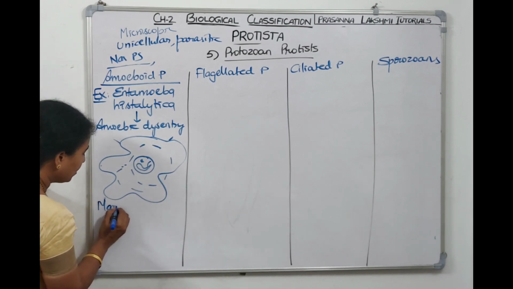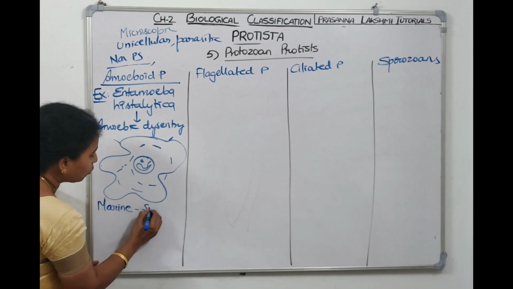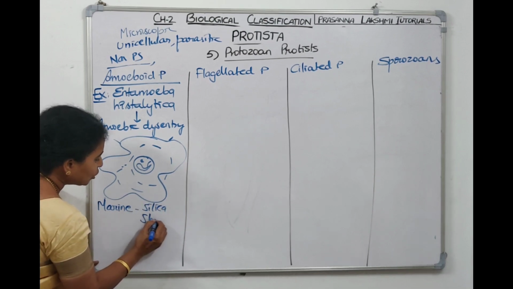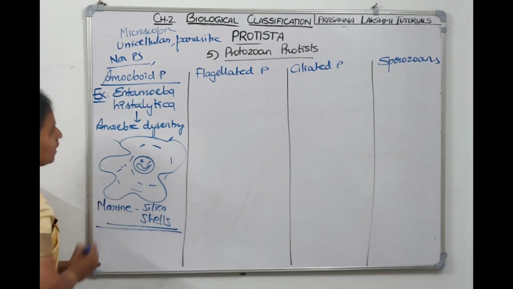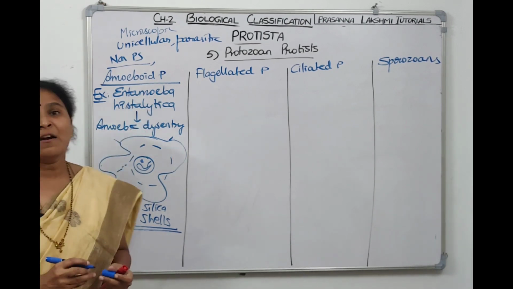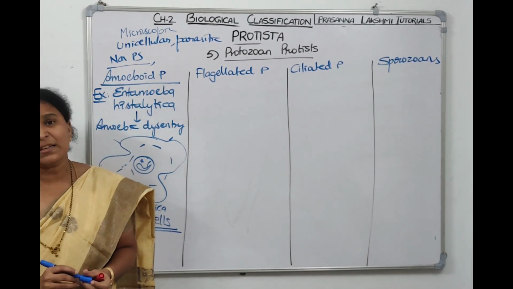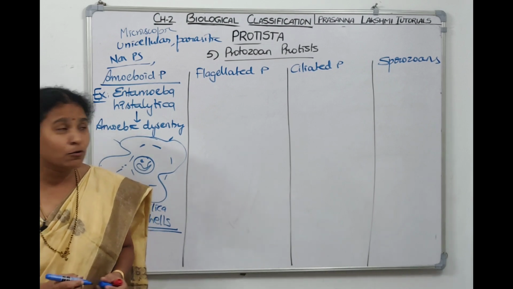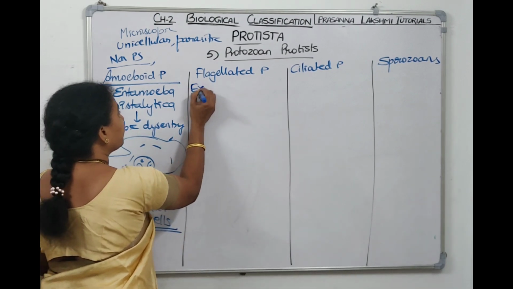The marine amoeboid protozoans, what do they have? They have silica shells. Coming to the second one, flagellated protozoan. Under flagellated protozoan, we can take the example of Trypanosoma. What's the example?